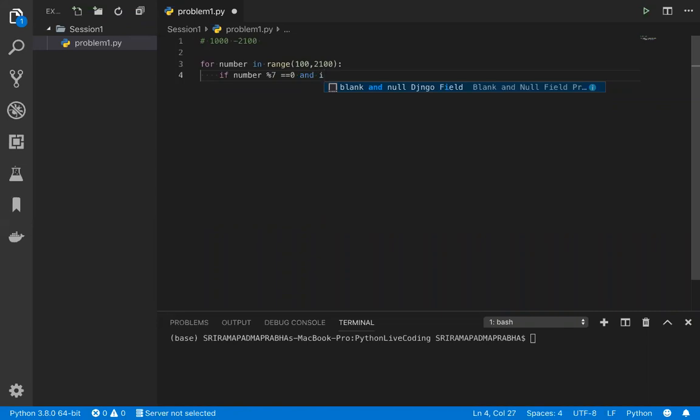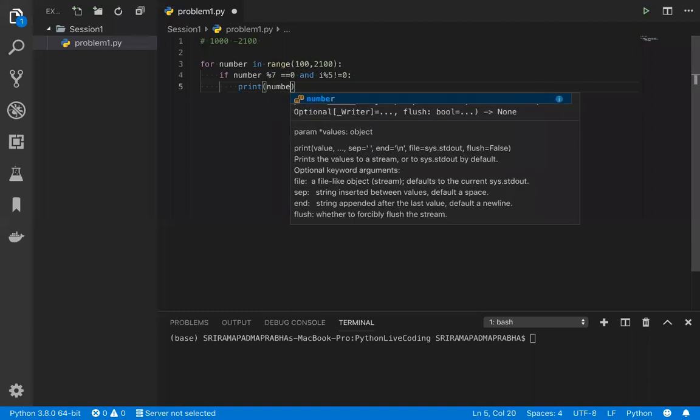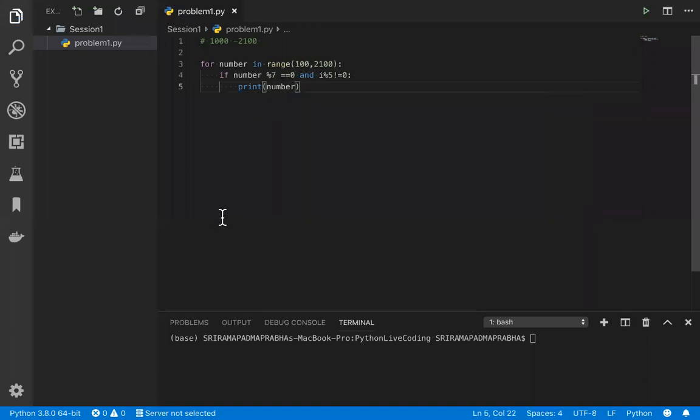So I'm going to use i % 5 != 0. Okay, and if this condition is satisfied, then I will move on to the print statement. Print each number here, which is very simple, right? When I print, this number will be printed. Then let's execute this piece of code.